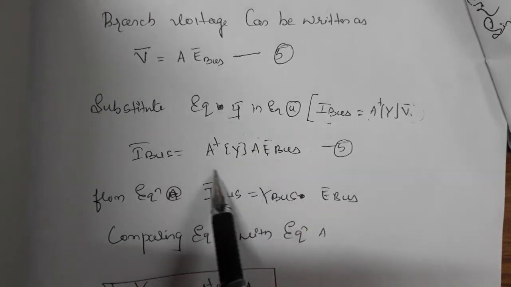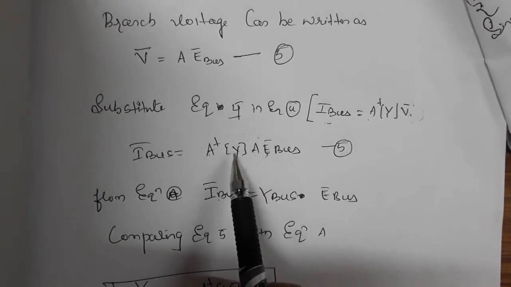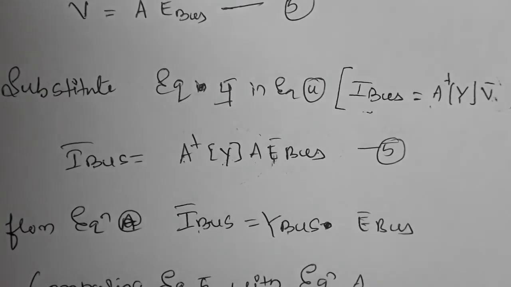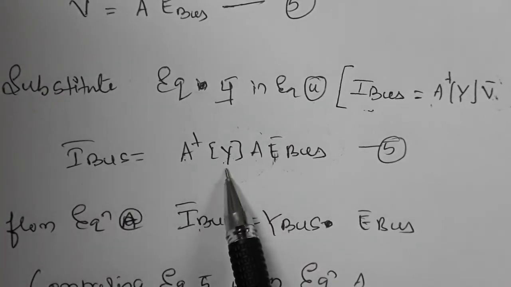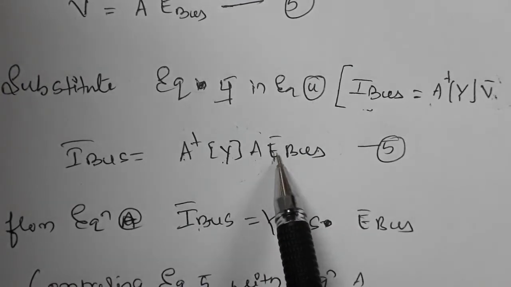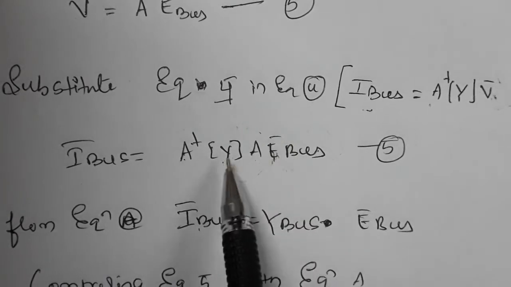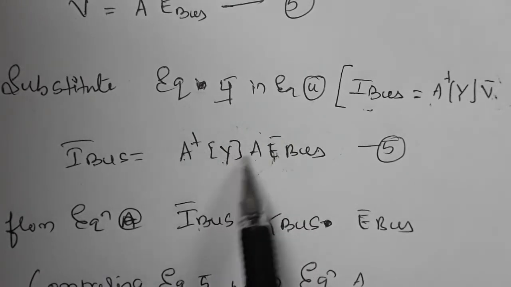So this term I will consider as Y bus, because here Y is there. If it is Z, that will be Z bus. So this is about to complete this derivation. Therefore I bus is equals to A transpose of Y into A into E vector. So voltage and current are the variables, and this is the admittance value; the impedance value you will have to keep in matrix form.